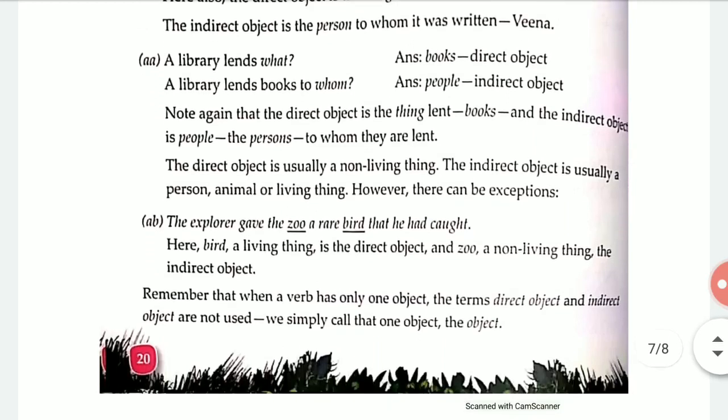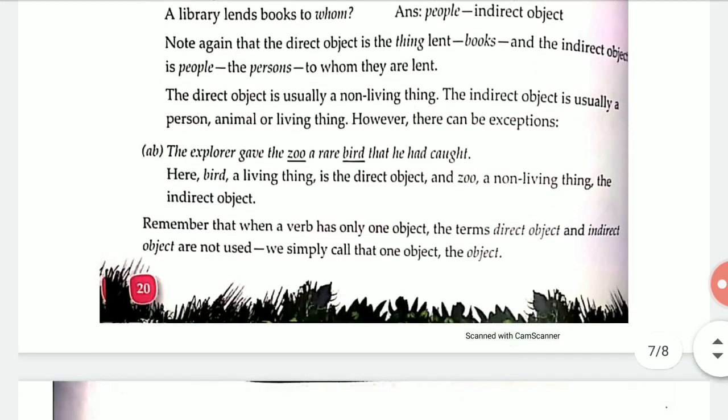Okay. The explorer gave the zoo a rare bird that he had caught. Here, bird, a living thing, is the direct object, and zoo, a non-living thing, is the indirect object. That is not the matter. You only have to ask the question of what, who, whom, and for the indirect object you have to ask the question of for whom, to whom.